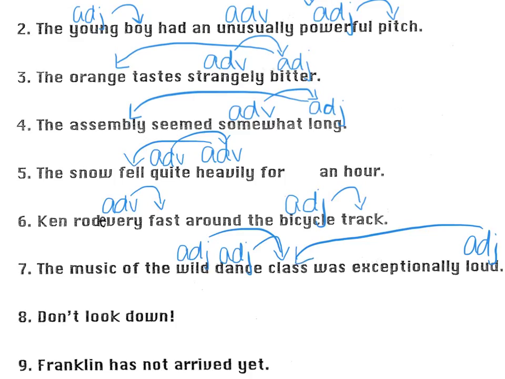So let's take a look here. We have all 3 of these words pointing to class. They all have to be adjectives because class is a noun. You can't tell me that an adjective and an adverb modify the same word. Why is that not okay? Because adjectives and adverbs don't modify the same parts of speech. So if you ever want to draw your arrow to a word from both an adjective and an adverb, you better double check because adjectives and adverbs can't modify the same thing. We have one more in this sentence. How loud was it? Well, it was exceptionally loud. Adverb, going to loud.